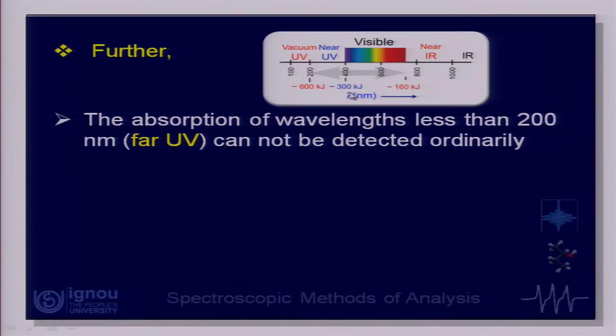Let us move further and look at one more aspect of UV visible spectroscopy. I am showing the diagram all over again. The region from 100 to about 200 nanometers is the so-called far UV region, also termed vacuum UV. Though it falls in the UV range, it is normally not observed, because when radiation of, say, 150 or 160 nanometers interacts with the molecule, oxygen is always there, so the oxygen absorbs it.